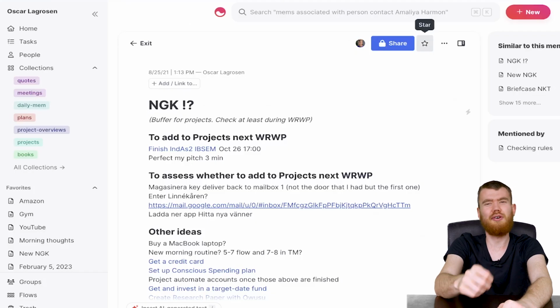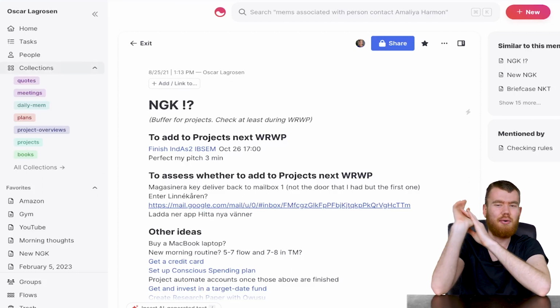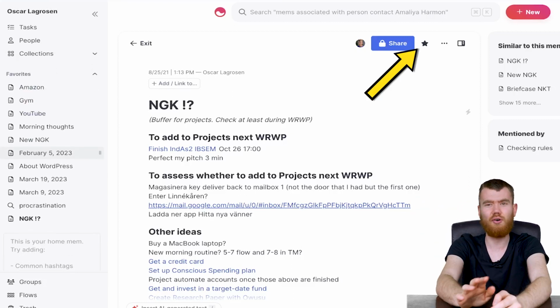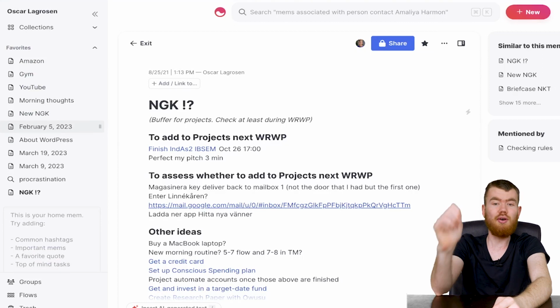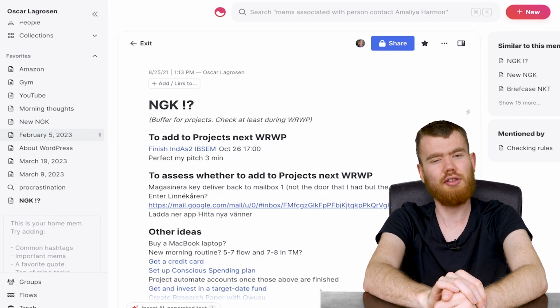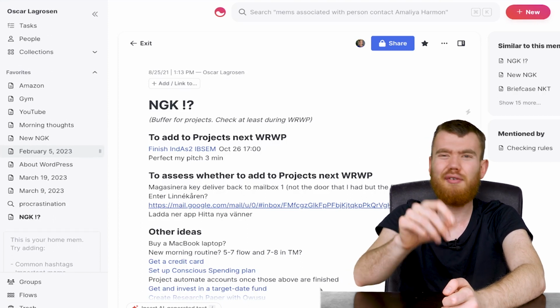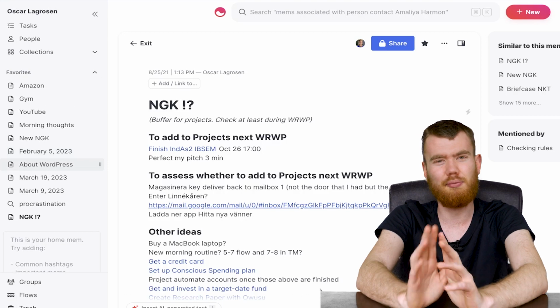But of course, if you're tired to search for a note again and again and again, you can add it to the sidebar right here by clicking the star icon. And in the sidebar, you can reorder the notes as you like. And even if I had over 4,000 notes at this point, I still looked at 3 to 10 every day. So it's a very small subset, kind of this Pareto principle again.